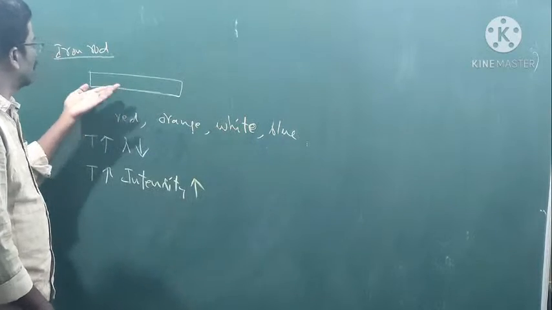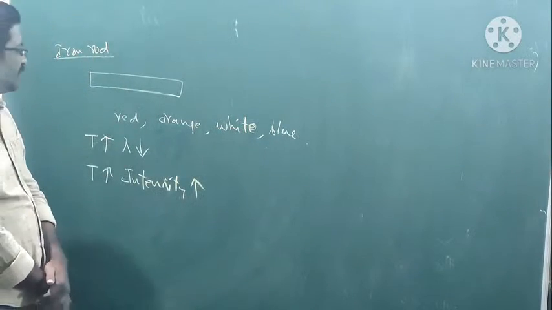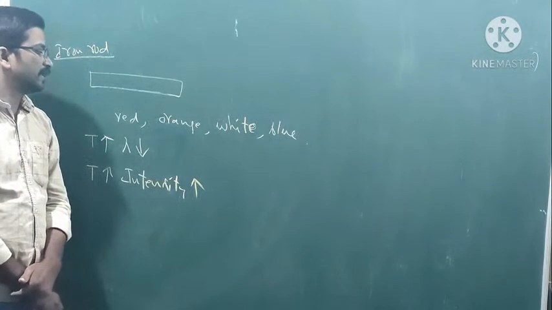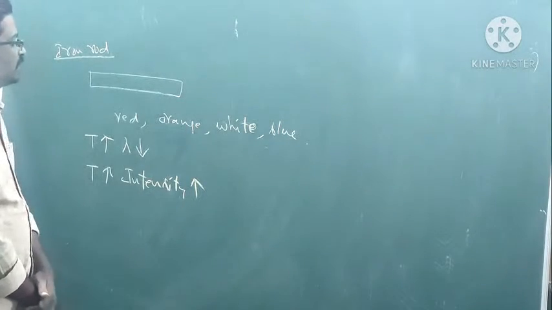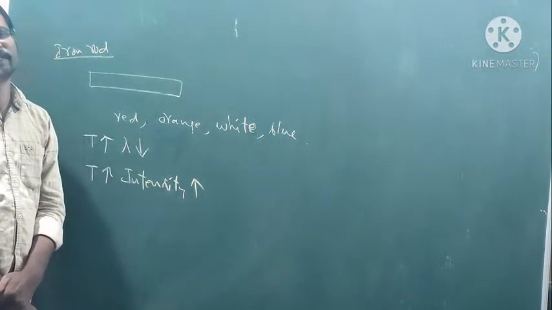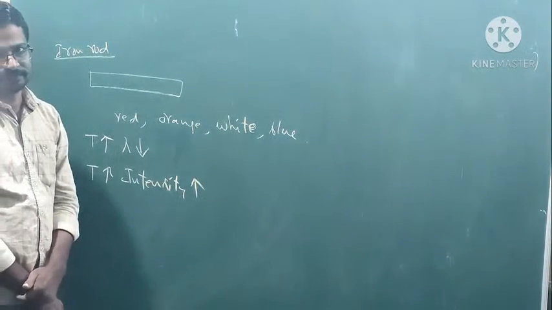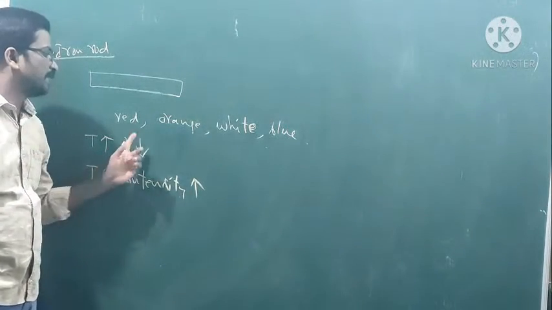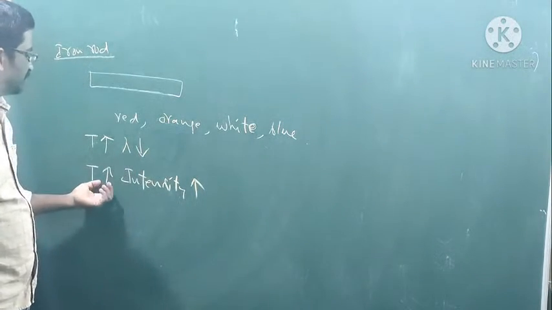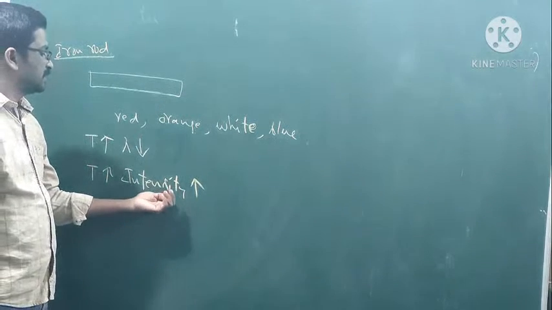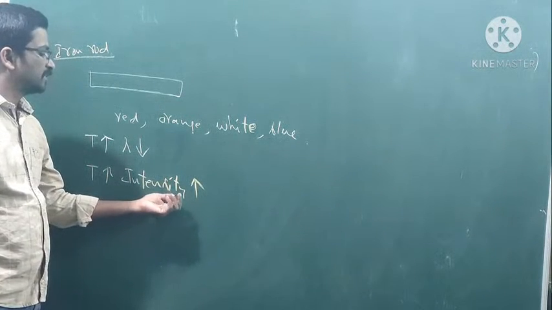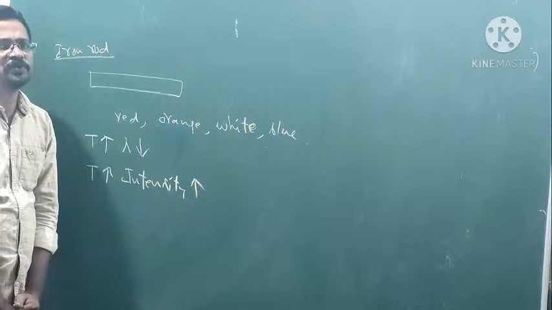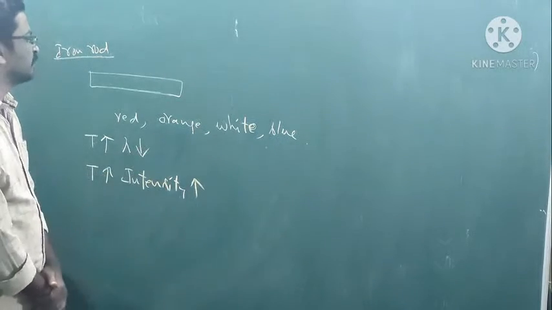Okay, from this experiment, an iron rod on heating is initially red, and then on heating again you get the orange color, and again on heating you get the white color, and again on heating you get the blue color. From this point of view, temperature increases, lambda value decreases, and temperature increases, intensity of the radiation also increases.